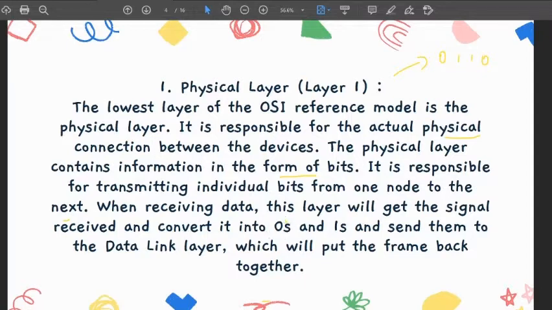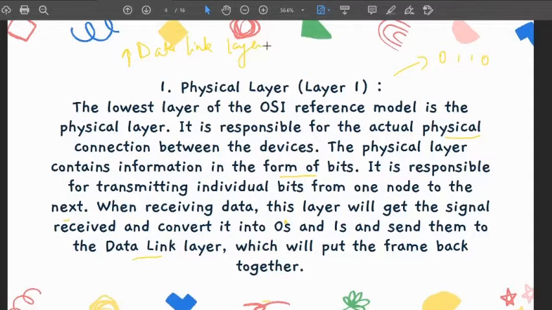Don't get confused, it is zeros and ones, because the main thing is that here everything is in bit form. And it sends them back to the data link layer, because if you remember, after the physical layer we have the data link layer. I hope I have already used this name in the earlier videos also.